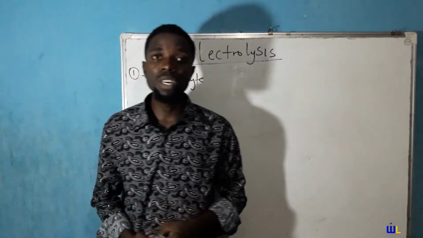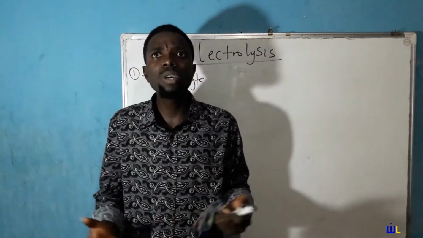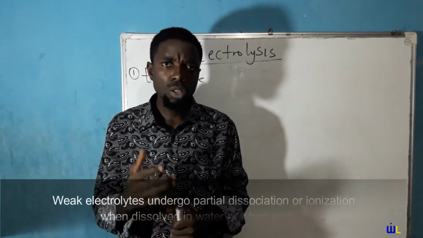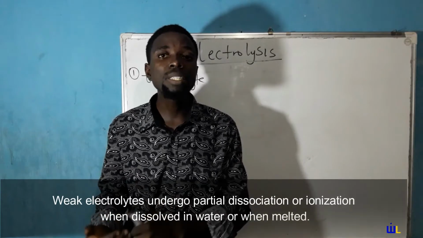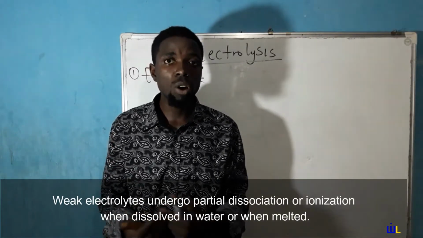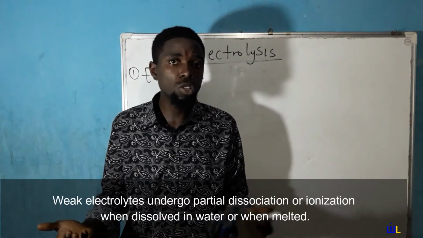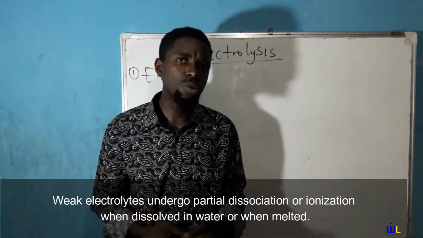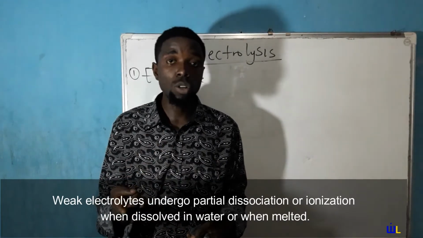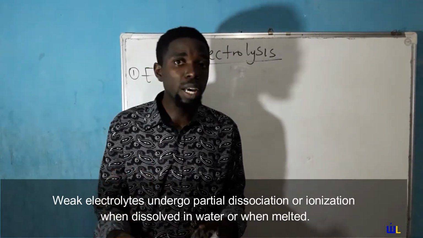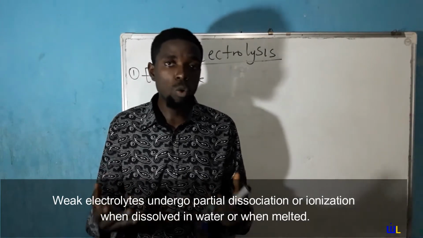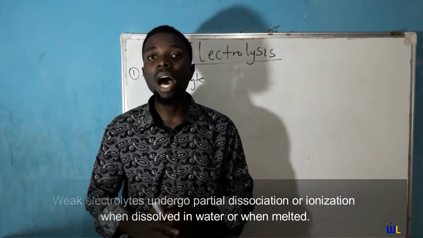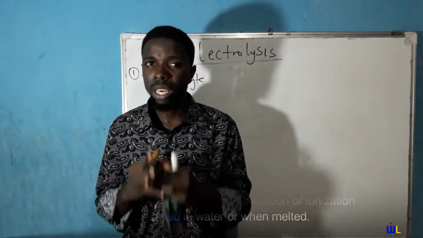Now, the next classification is your weak electrolytes. What are weak electrolytes? Weak electrolytes are defined as substances which undergo partial ionization when dissolved in water or melted. So they don't undergo complete ionization. Because of that, they are referred to as weak electrolytes. Examples of such electrolytes are water. Water is a weak electrolyte. Your weak acids, your weak bases, and all whatnot. So have that in mind. Weak acids, weak bases, and water. These are very good examples of your weak electrolytes.